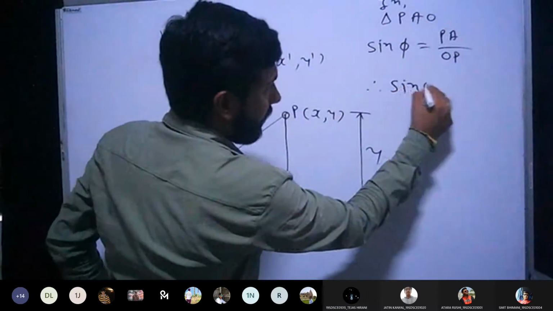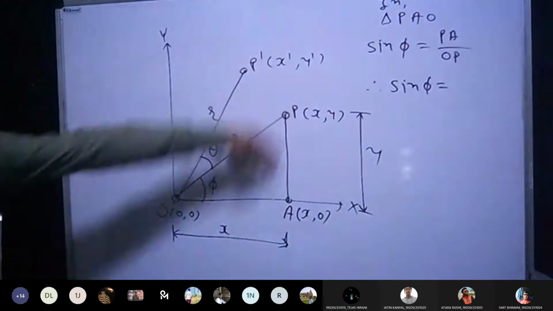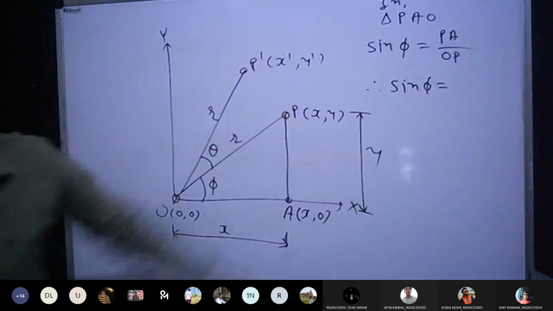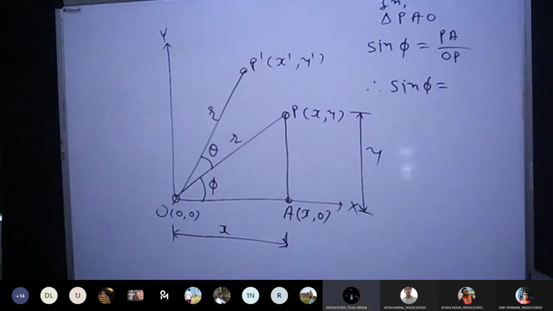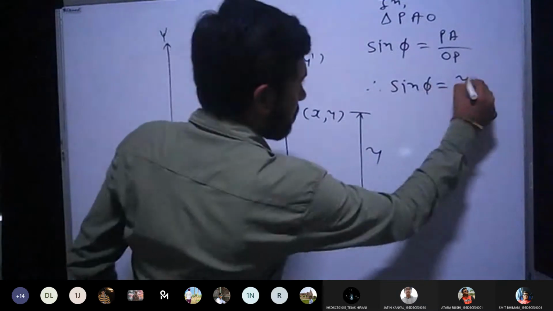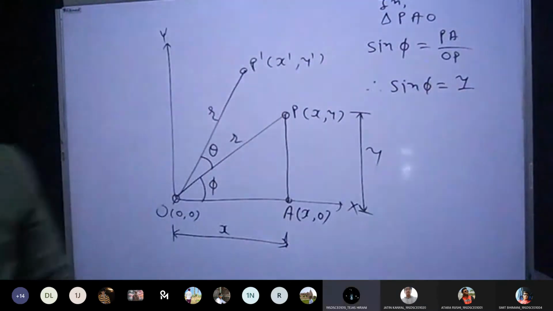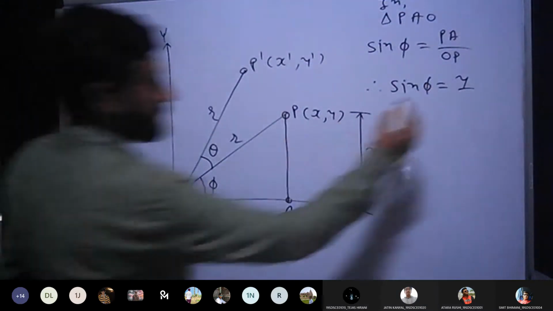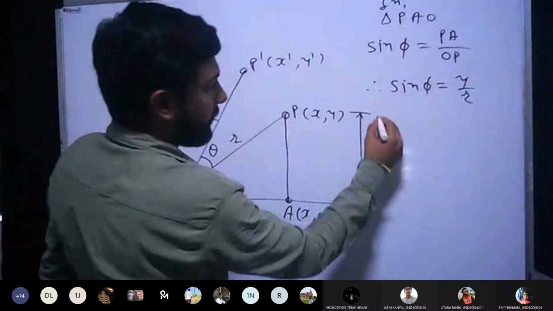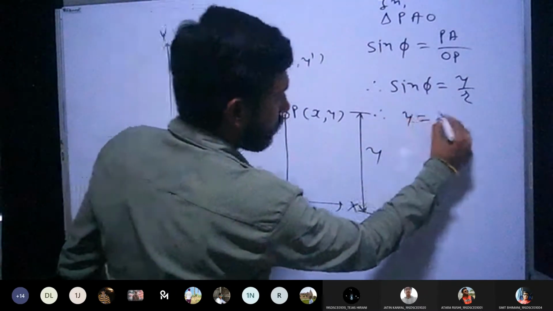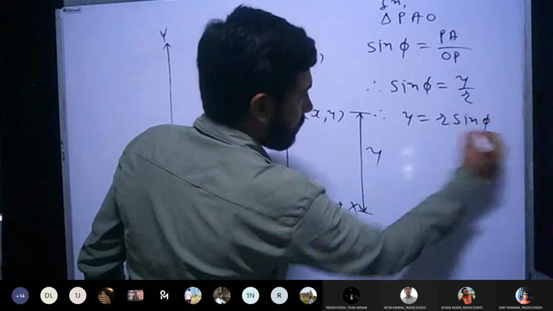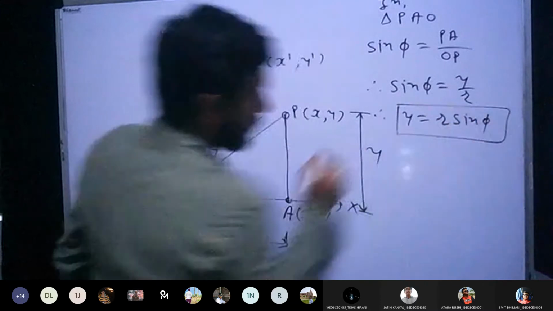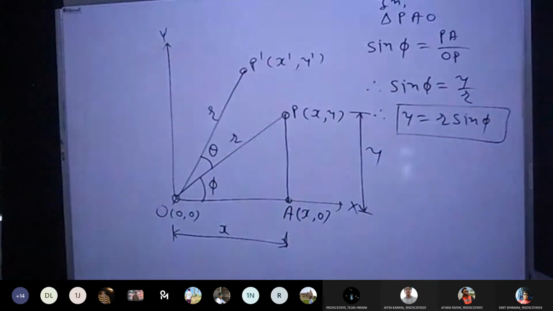So if I derive it, sin phi is equal to the length of PA, which is y, divided by OP, which is r. Correct. So now if I want to find the value of y, then I can say y is equal to r sin phi. This is what I have derived. Y is equal to r sin phi. Clear? Any doubt so far?